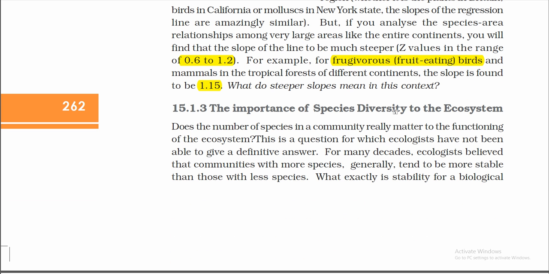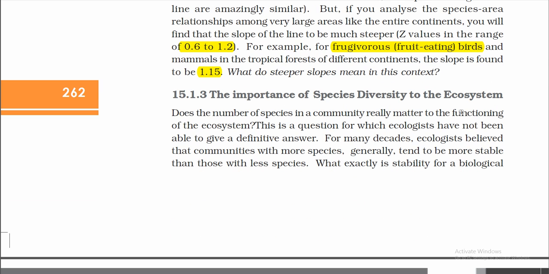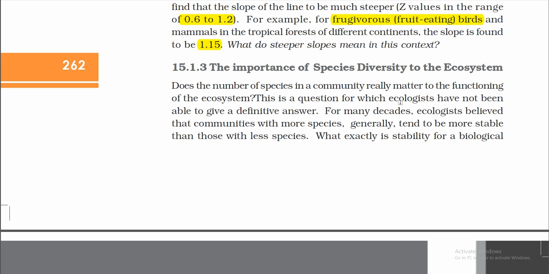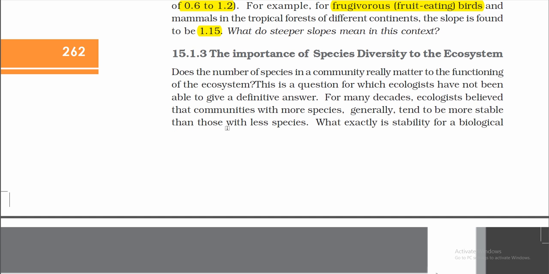The importance of species diversity to the ecosystem. Does the number of species in a community really matter to the functioning of the ecosystem? This is a question on which ecologists have not been able to give a definitive answer. For many decades, ecologists believed that communities with more species generally tend to be more stable than those with fewer species.